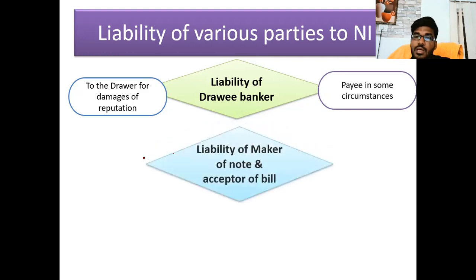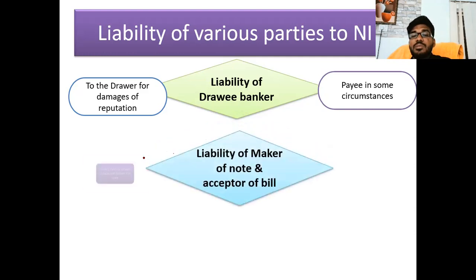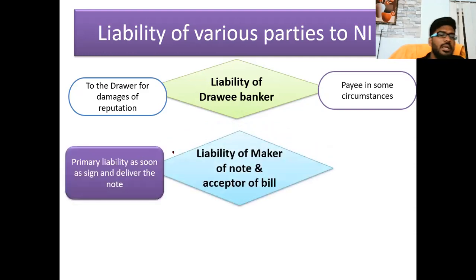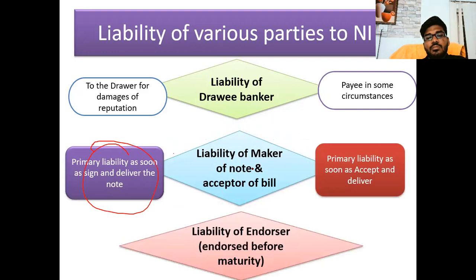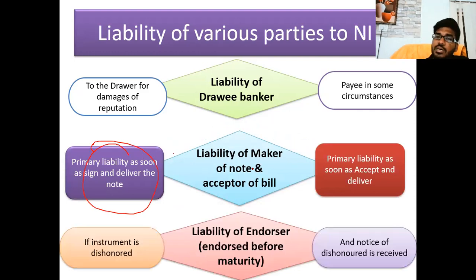Okay. Liability of the maker or acceptor of the bill: primary liability, obviously. Okay. Clear? The drawee banker is liable for loss of reputation, and pays damages in some circumstances.